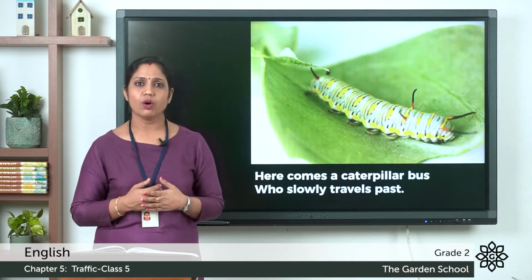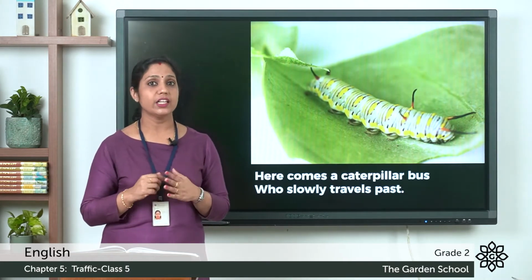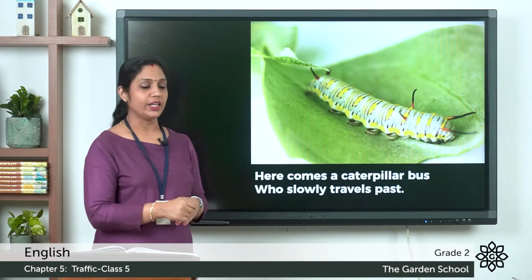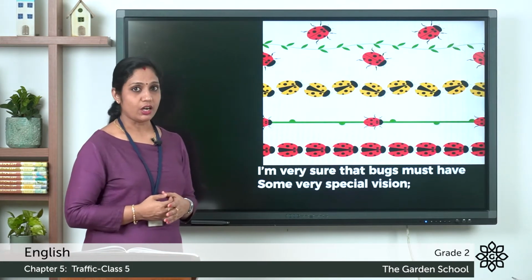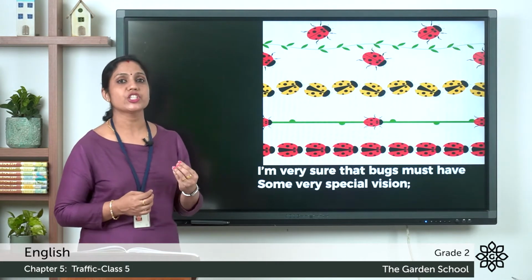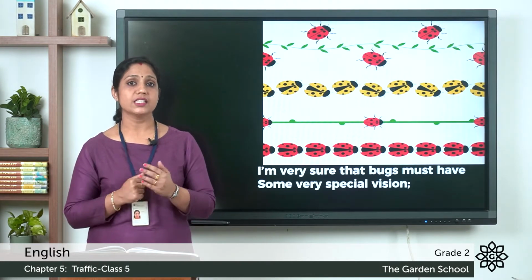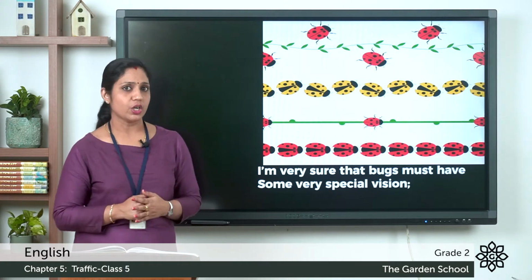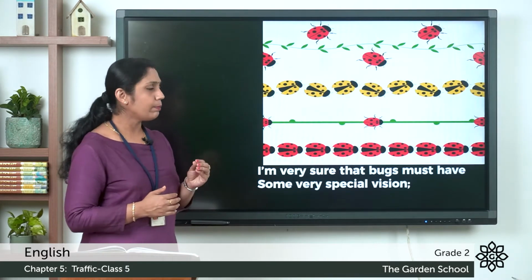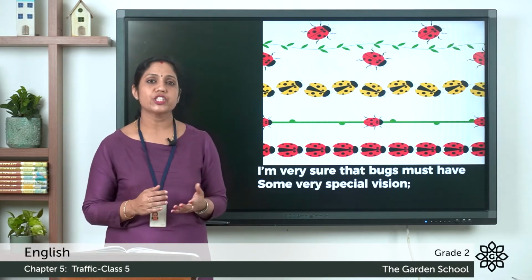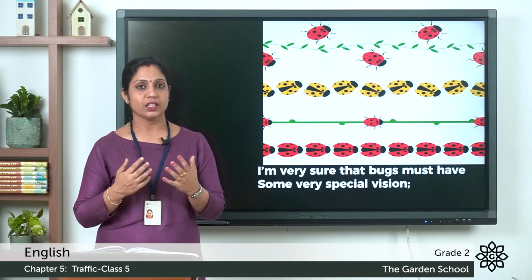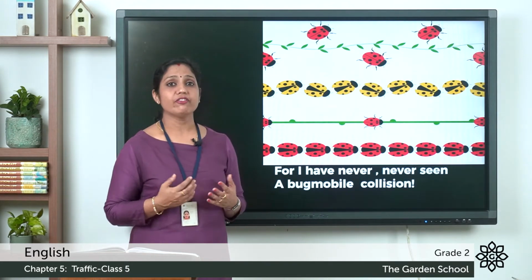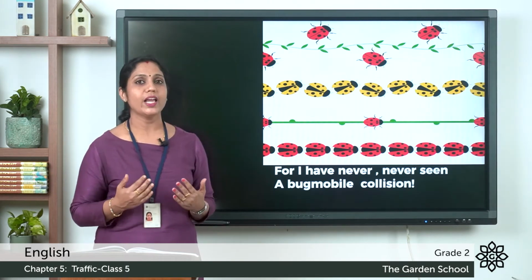And how does a caterpillar walk? It walks slowly. Before, he said that the ants go so fast. And how the caterpillar goes? The caterpillar goes slowly. I'm very sure that bugs must have some very special vision. Now the poet is telling, he said before itself that there are so many bugs in his garden. Now he is telling, I'm very sure, the poet is sure that the bugs must have some very special vision. Vision means eyesight. Here the poet is telling the bugs must have some special eyesight. Why? For I have never seen a bug-mobile collision.